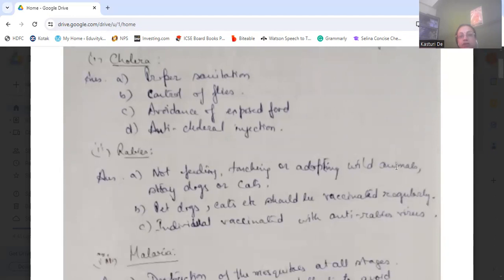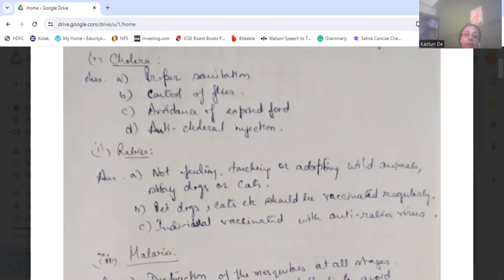Then rabies. For rabies, the preventive measures are not feeding or touching or adopting any wild animals or stray dogs or cats, because they are not trained.